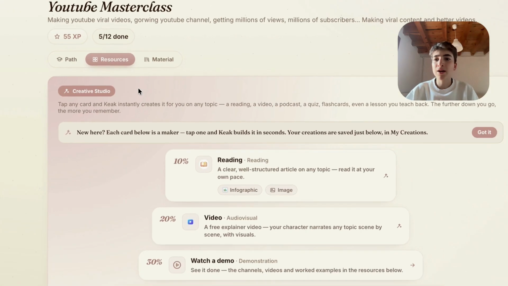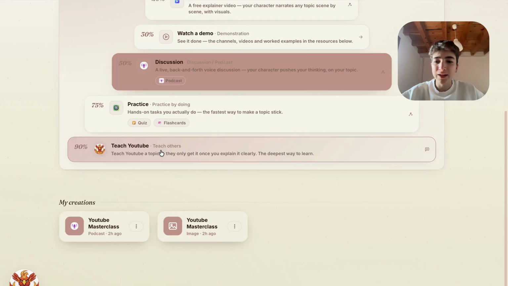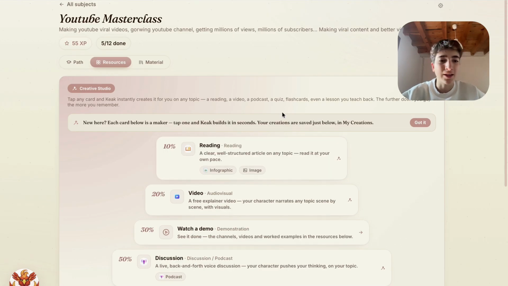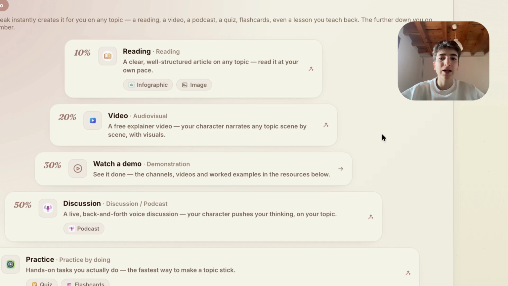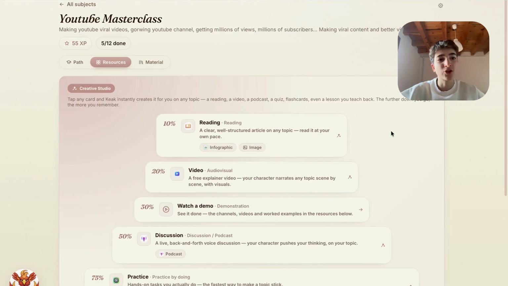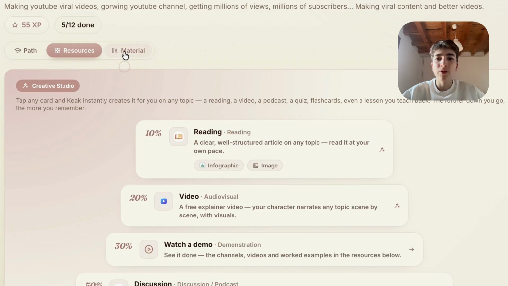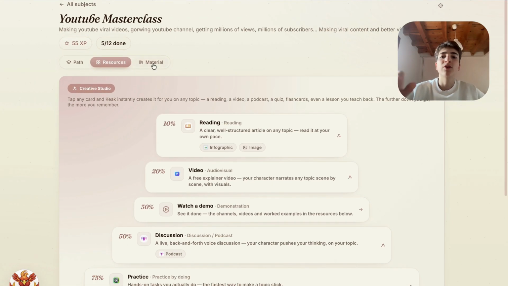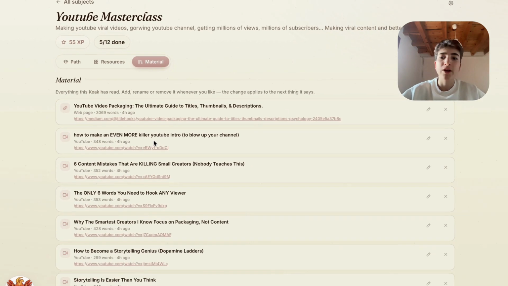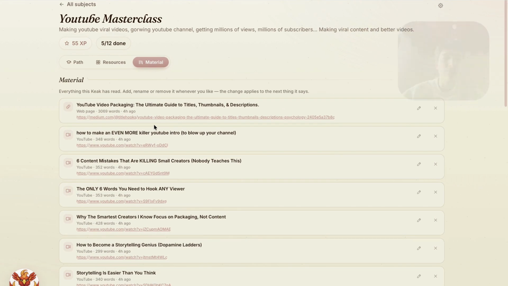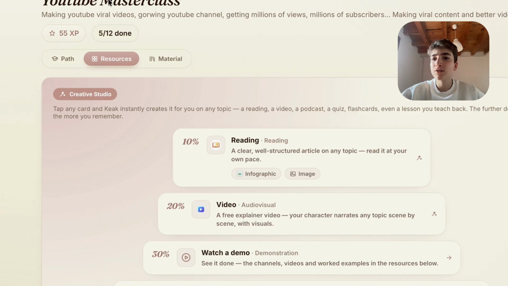So the best part, apart from the path, is that I can create resources, and I like it a lot in here. It's like the same creative studio that I showed you earlier. You can create the exact same things, but with the material and with this subject that I want. With all the material, with all the YouTube links, with everything I have put in here. It creates it from here.